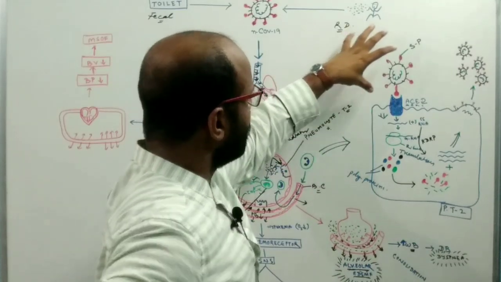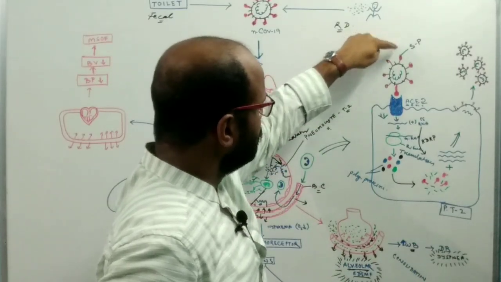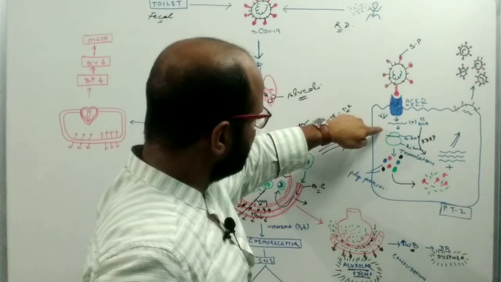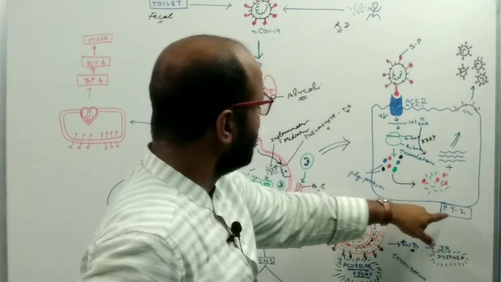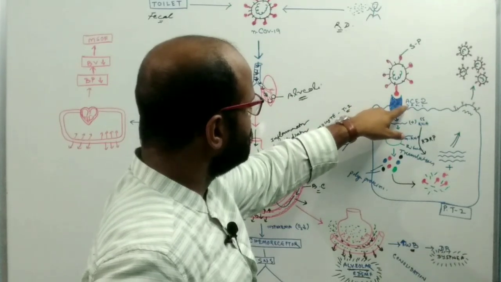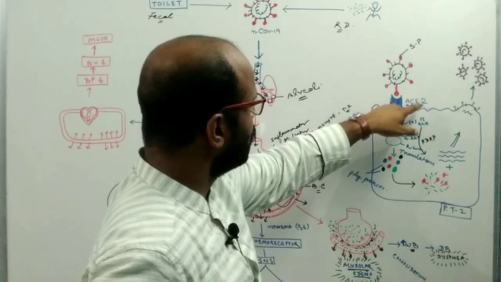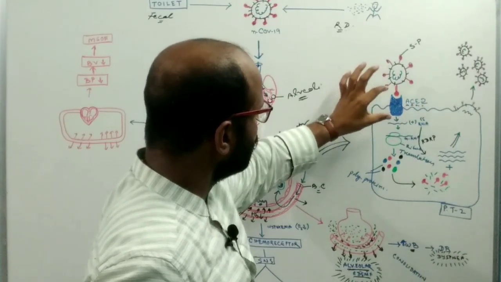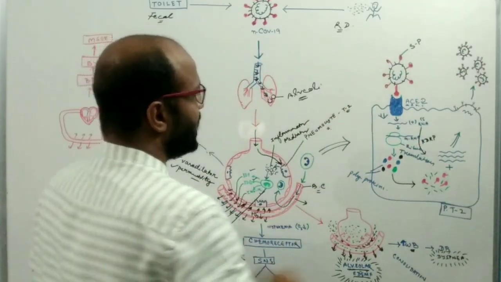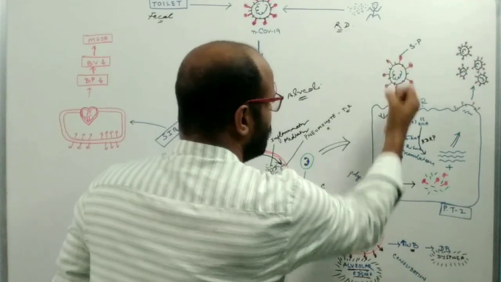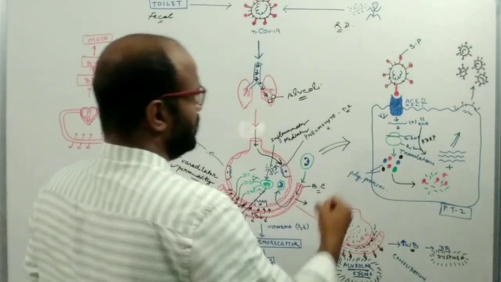So the spike protein of the novel coronavirus attaches to the receptor of the pneumocyte type 2 cell, and the receptor is known as the angiotensin converting enzyme 2. When the spike protein attaches to the ACE2 receptor, it engulfs the virus.